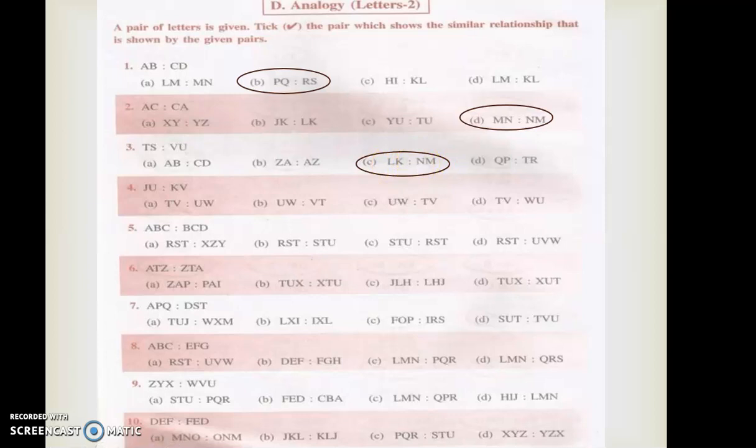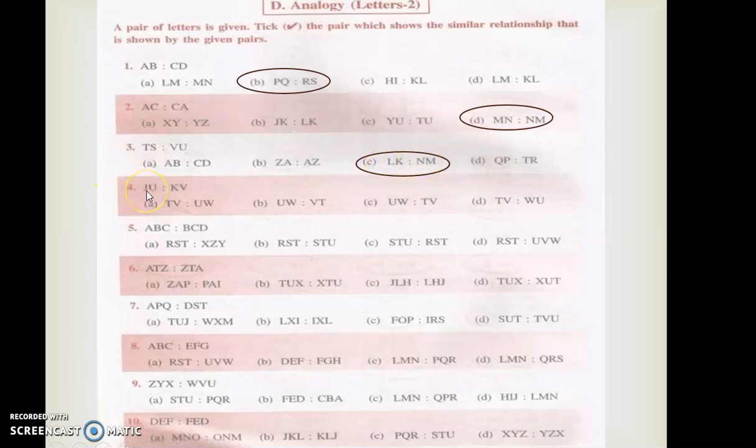KLNM. Is it clear? See, one more time I'm repeating. Here it is TS, right? So we can say it as ST. That is the reverse order they have given there. Likewise here also VU we can say as UV, correct? So like that only, here also LK is given. That means KL we can mark and MN we can mark.